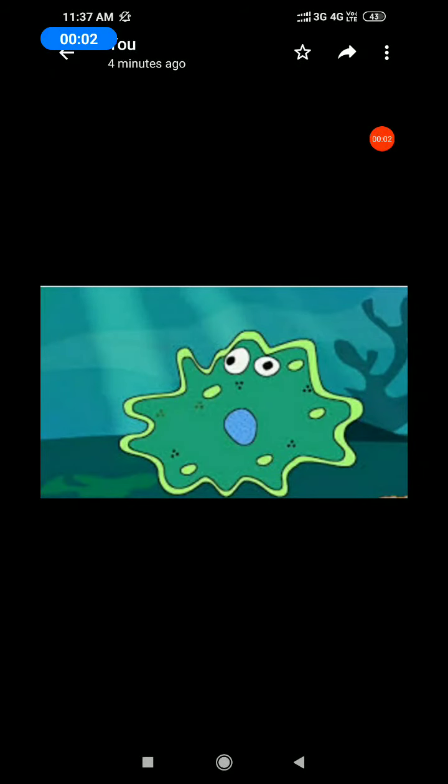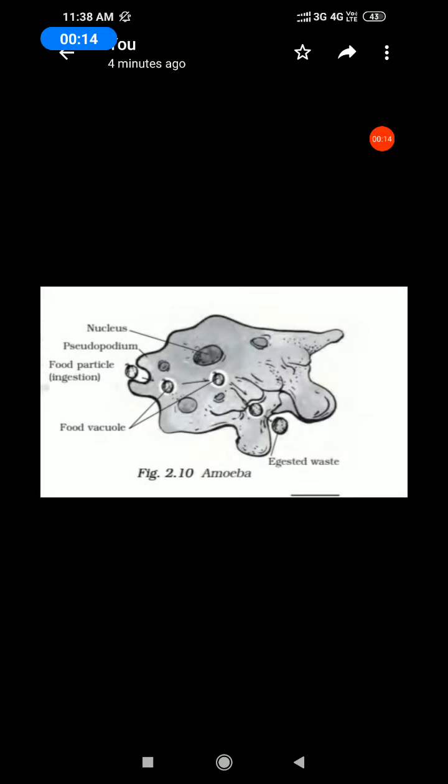Okay, students, now we will discuss 2.4 feeding and digestion in amoeba. Take our book, page number 18. This is the structure of amoeba. All of you see the diagram in your book, page number 18, diagram 2.10, structure of amoeba.